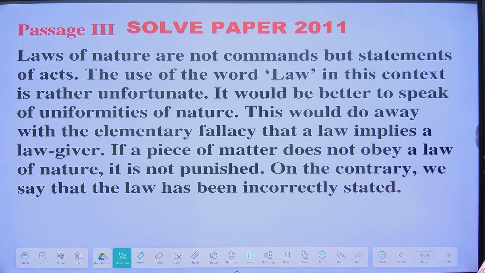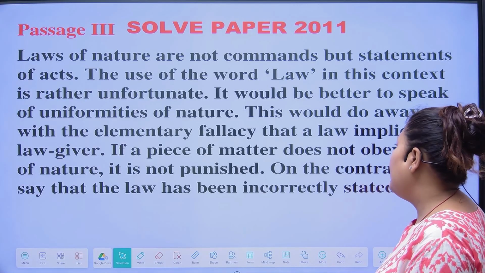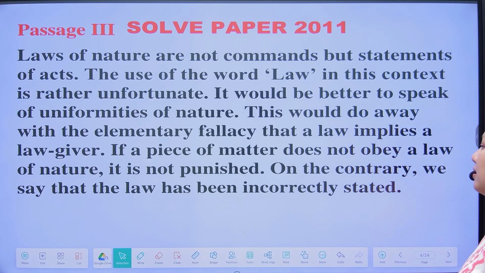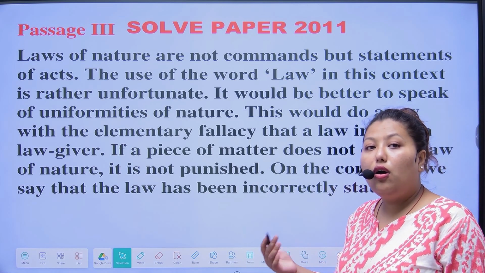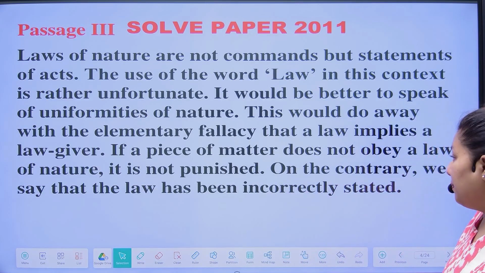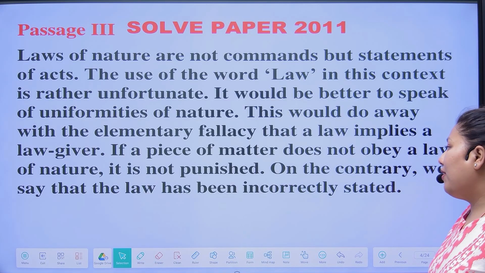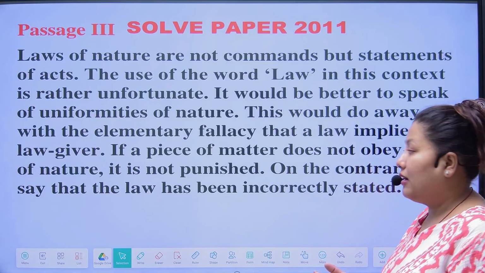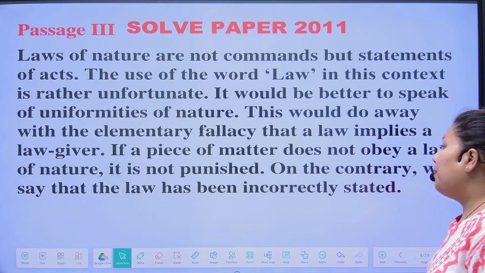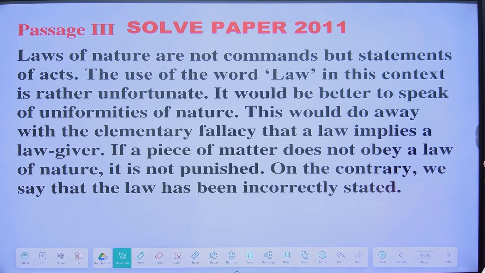This would do away with the elementary fallacy that a law implies a lawgiver. An elementary fallacy means basic mistake. If a piece of matter does not obey a law of nature, it is not punished.